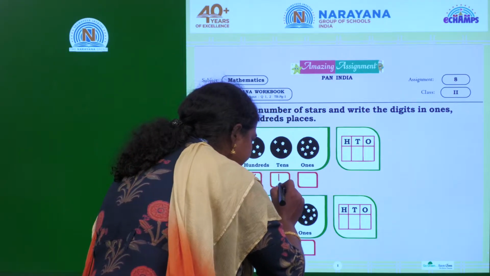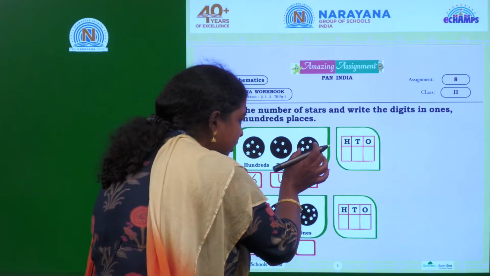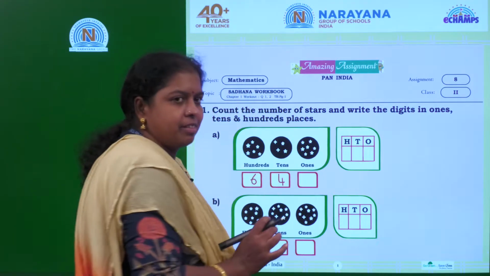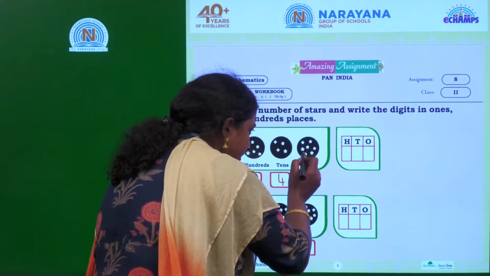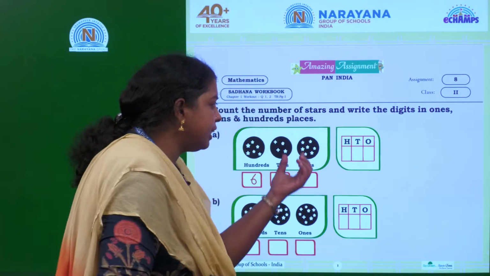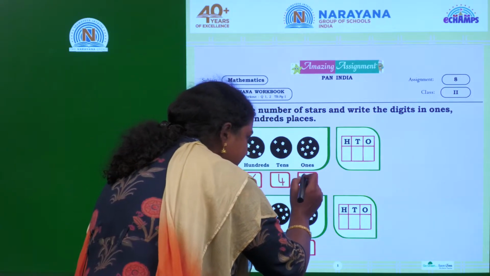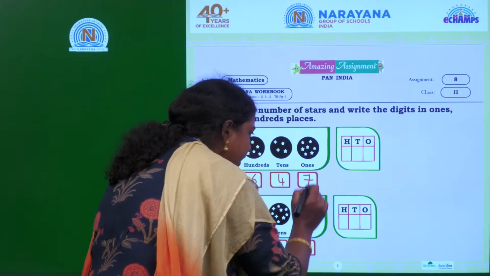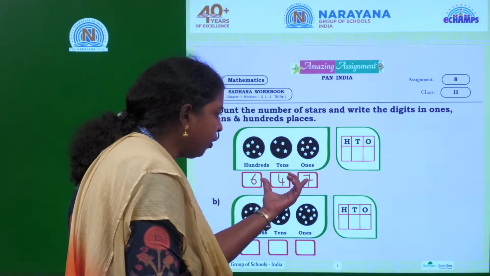So you have to write 4. If you observe the third peak, the ones place peak, there are 1, 2, 3, 4, 5, 6, 7. How many stars are there in the ones place peak? There are 7 stars. So what is the number formed?